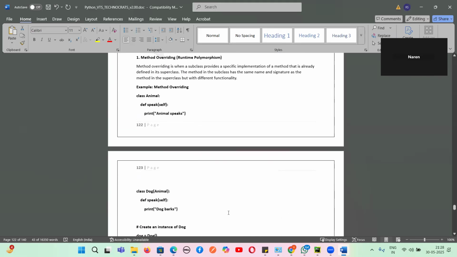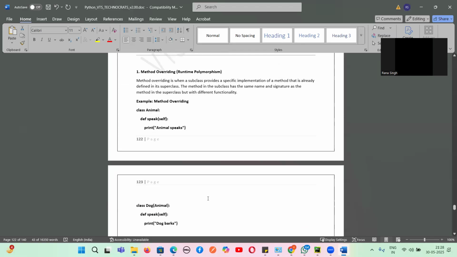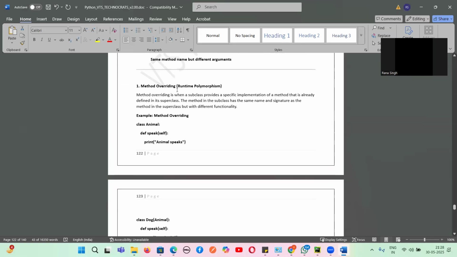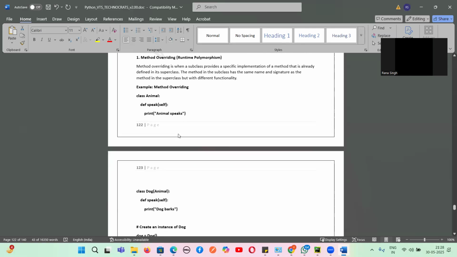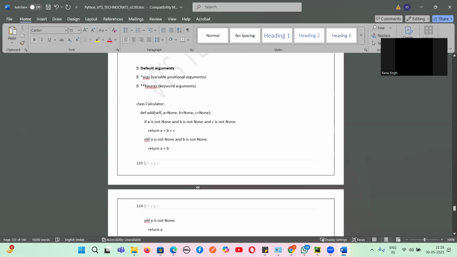The thing is, method overloading is not supported by Python. Constructor overloading is not supported by Python. But the main thing is you have to tell what method overriding is. Did you understand method overriding? What is happening? Same method name, but different implementation. Yes or no, guys? So this method is overriding the parent method. And method overloading is what? Same method name, different arguments.